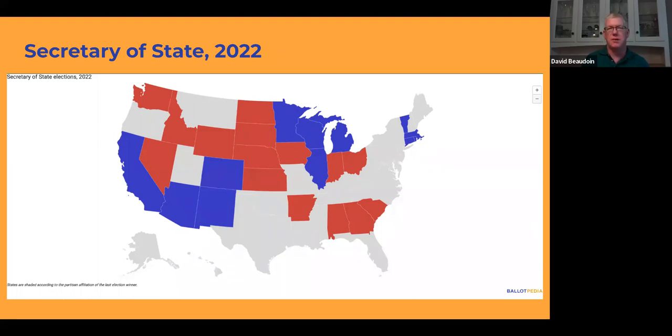So we highlighted the Secretary of State office, which exists in 47 out of 50 states. They often serve as the chief election official. They administer the elections, maintain the official election results, maintain official voter registration records, and so forth. There are 27 Secretary of State elections happening this year. 14 of those positions are currently held by Republicans, 13 by Democrats.